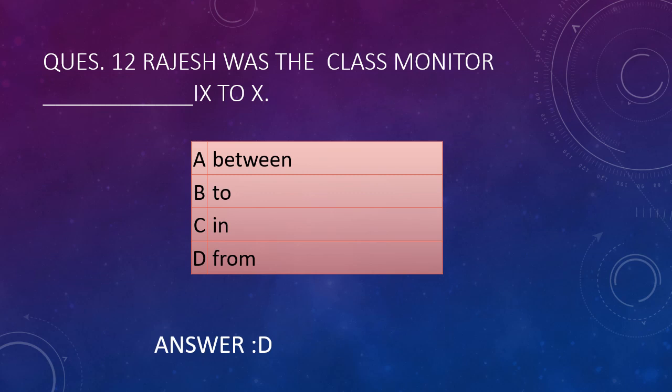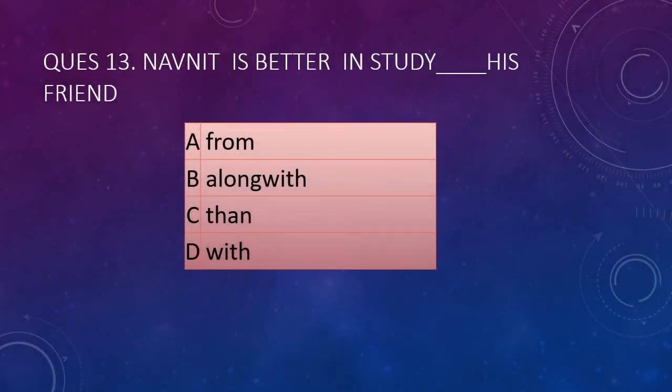These are all given in any English language book. These basic guidelines, basic rules for English language will be given in any English language book. Okay. Question 13 is Navneet is better in study dash his friend. So this is a very simple question: than his friend.